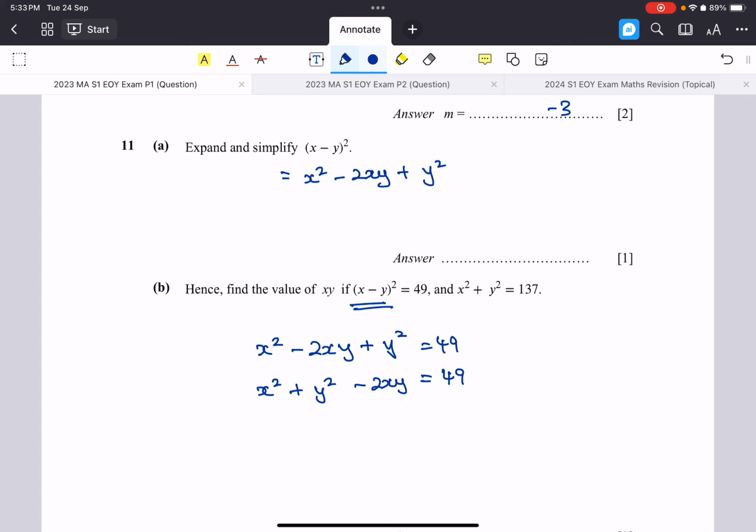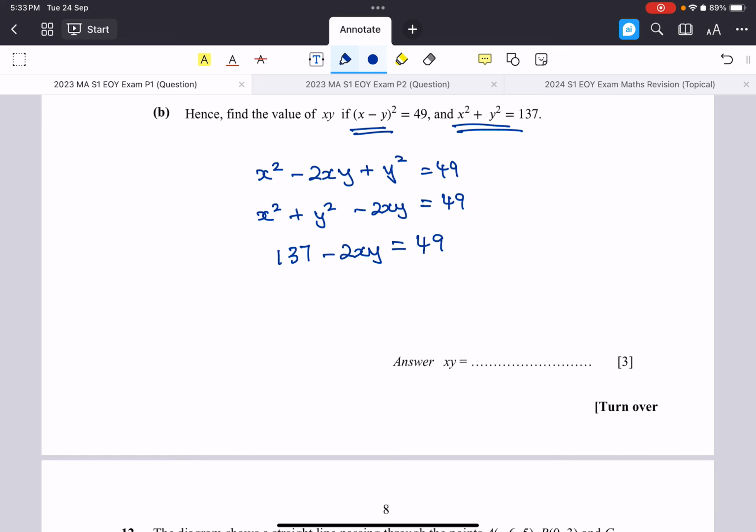Now we know that x squared plus y squared is 137, which means 137 minus 2xy equals 49. So from here, negative 2xy equals, use calculator, we get negative 88. So xy equals negative 88 divided by negative 2, positive 44. There we go, 44.